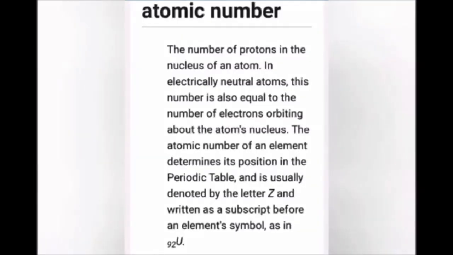What is atomic number? We know that the subatomic particles proton, electron and neutron are present in an atom. The number of protons is always equal to the number of electrons. This number is called the atomic number. Usually, atomic number is denoted by the letter Z and is written as a subscript.